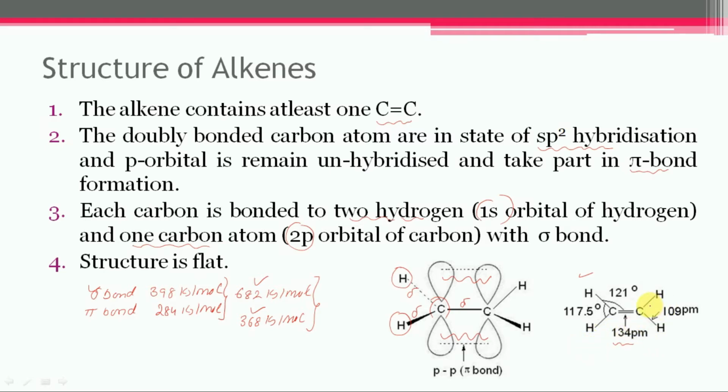Now the bond length of carbon-hydrogen is equal to 109 picometers, and it is also smaller in comparison to ethane, which has 110 picometers, and it is again due to the smaller size of the sp2 orbital in comparison to the sp3 orbital of the CH bond of alkane.